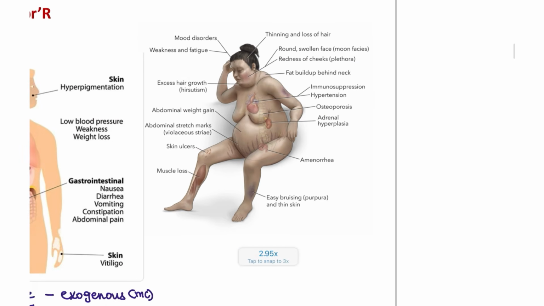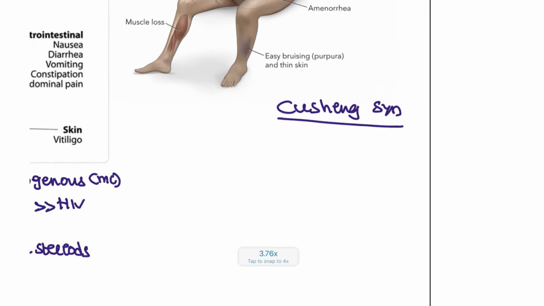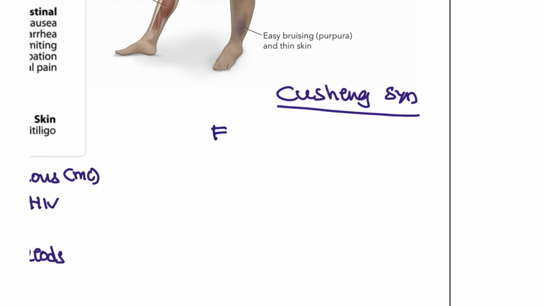Next, last but not the least, is Cushing syndrome. So this is a patient who is suffering from Cushing syndrome. Cushing syndrome has different types of conditions. In India, the most misused are steroids. So the most common cause is iatrogenic, external, or over the counter taking of drugs with steroids.